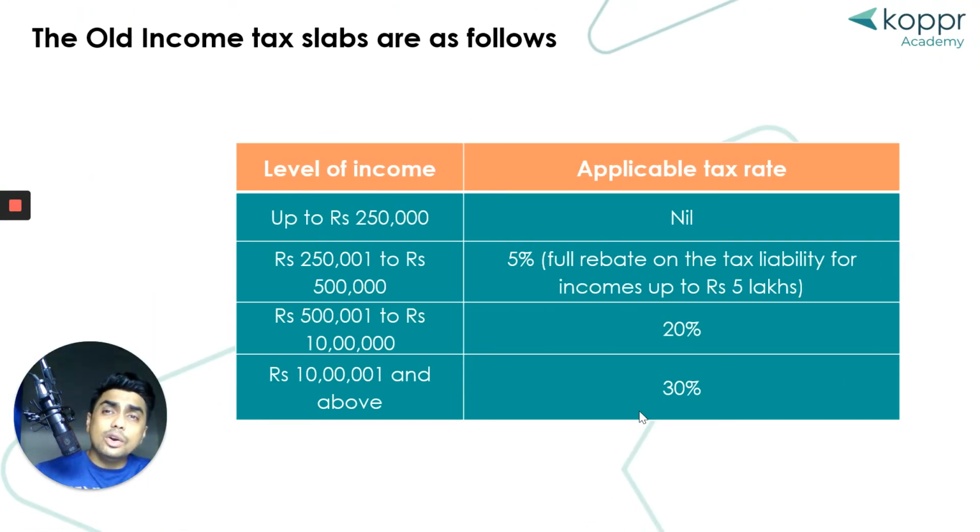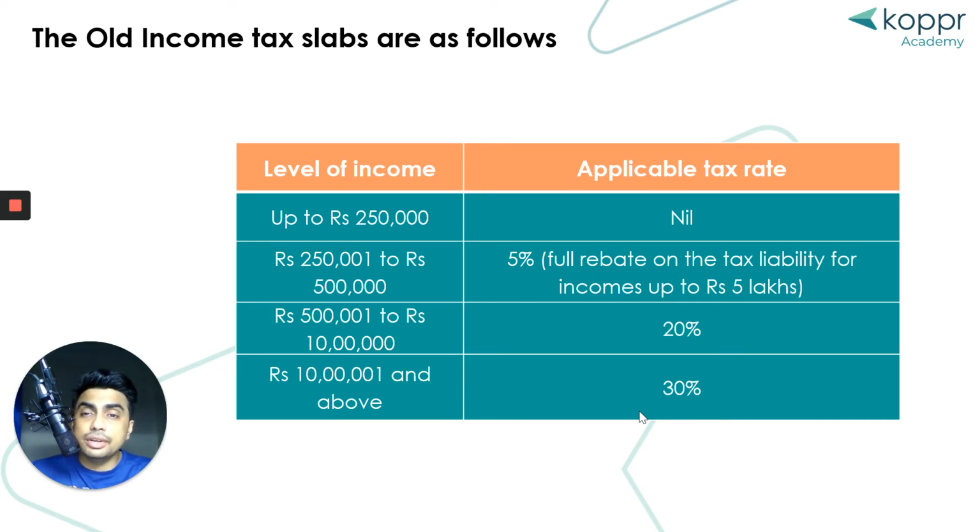This is the old income tax slab, which was applicable last year, not this year. But it's good to revisit, and it's still active. You can still use this tax slab. If you had an income of up to 2.5 lakh annually, you don't pay any tax. If you have an income between 2.5 to 5 lakh, you pay 5% tax.